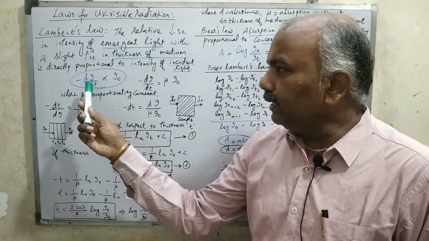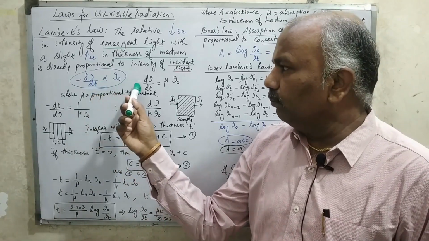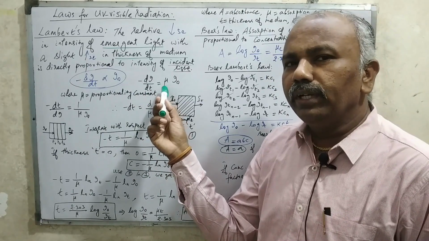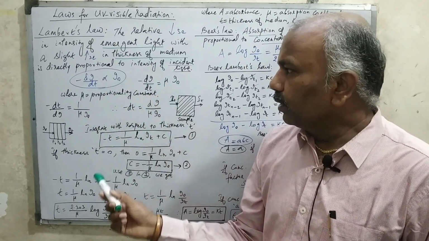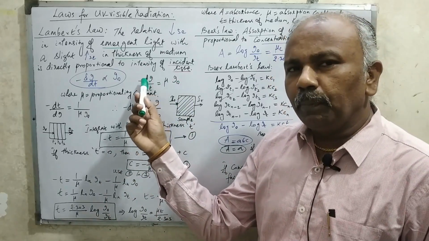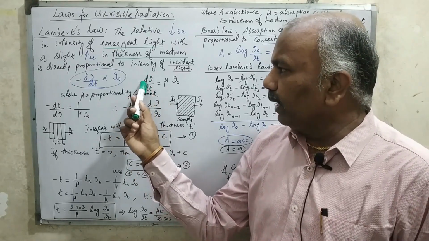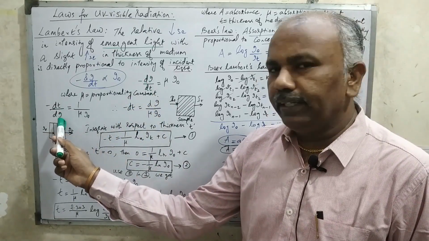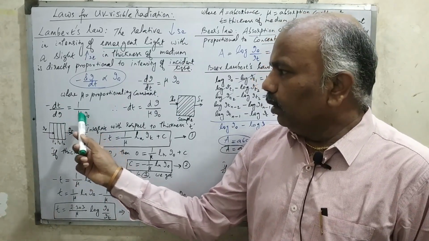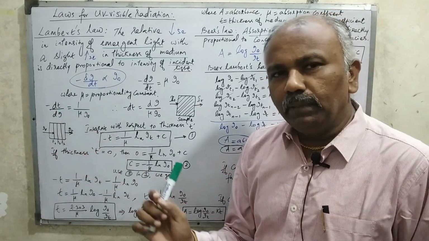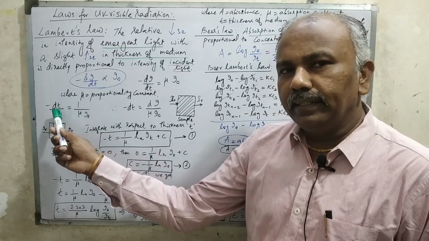Now, I have minus dI by dt is proportional to I0. If I want to equalize this equation, minus dI by dt is equal to mu into I0. I am just equating this with a proportionality constant called mu. Now if I take the reciprocal of the equation, instead of minus dI by dt, it becomes minus dt by dI is equal to 1 by mu into I0. Right? Now, I want the thickness, because Lambert's law is concerned only with the thickness of the medium.